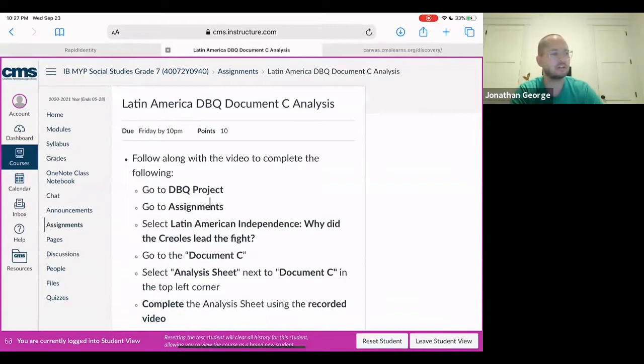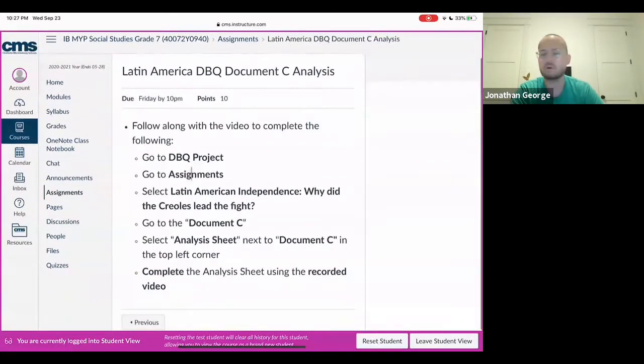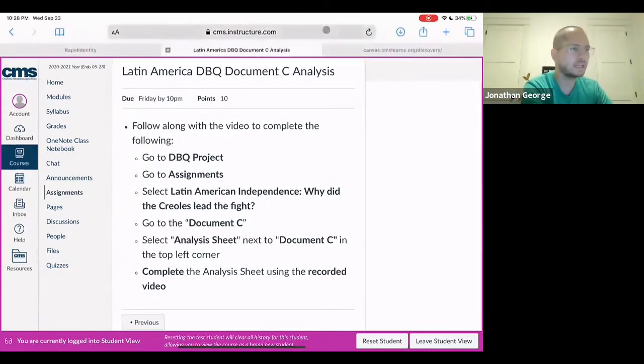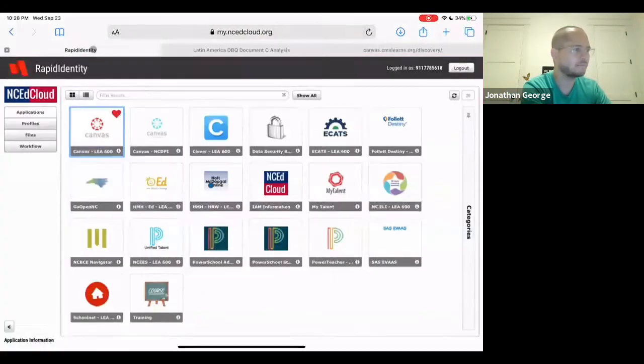Okay, so we're going to go to the DBQ project. We're going to go to assignments. We're going to pull up the assignment that we've been working on. We're going to go to document C, and then next to document C in that top left corner, you're going to see a button in that menu or toolbar that says analysis sheet. You're going to select that, and then I'm going to go through some of that, and then you're going to complete the rest. Okay, so let's get going.